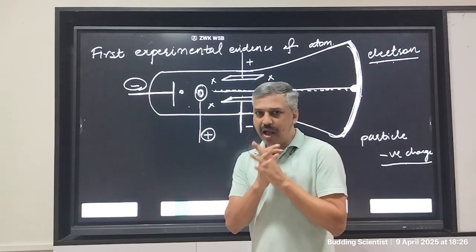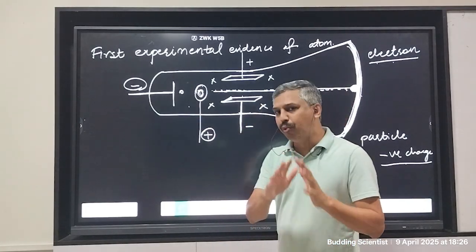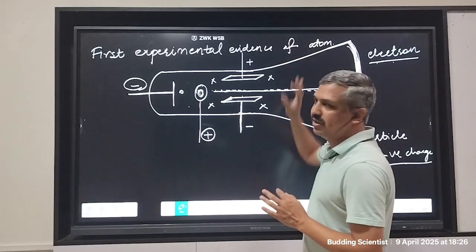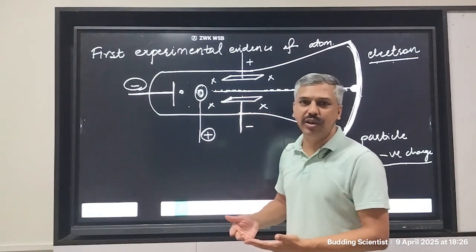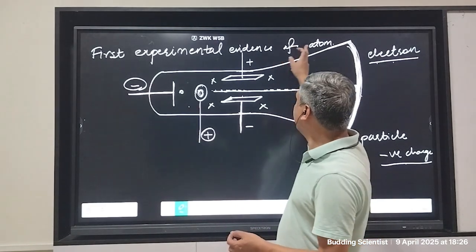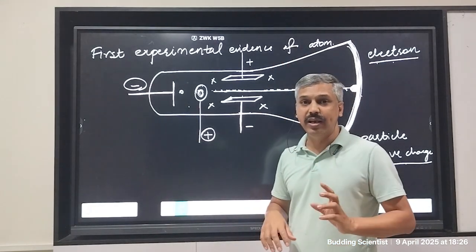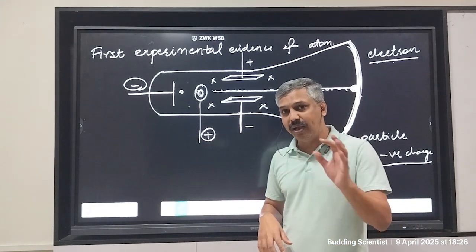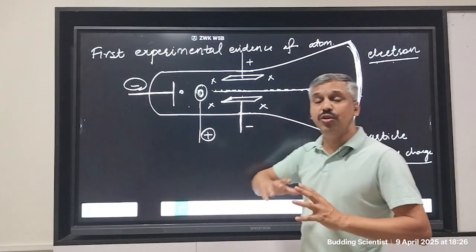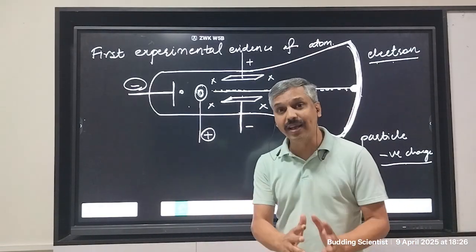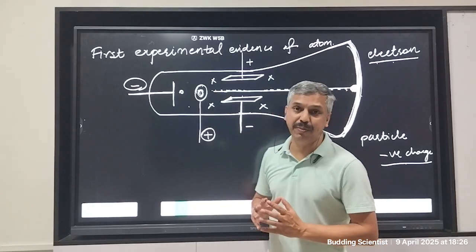Let's see how. So our question is, how does this experiment prove that atoms exist? How does this experiment lead to the conclusion that the atom is not only a theory, the existence of atom is not a myth, not a belief, but it is a reality? How does this experiment prove it?